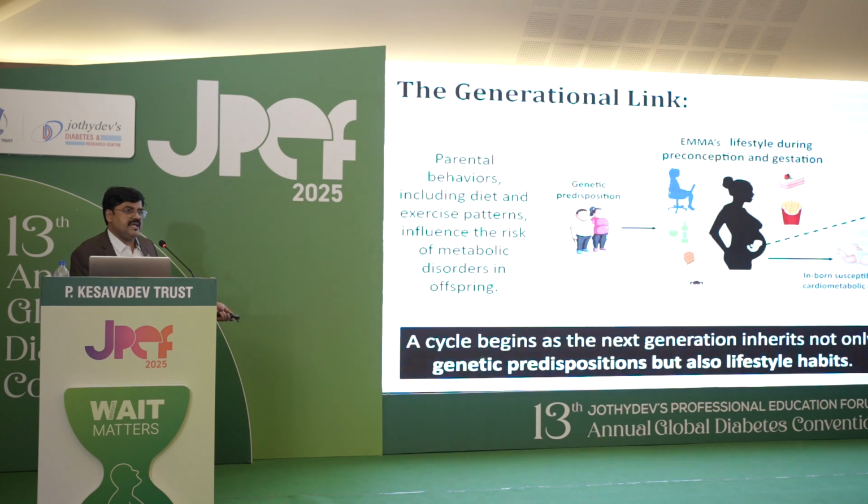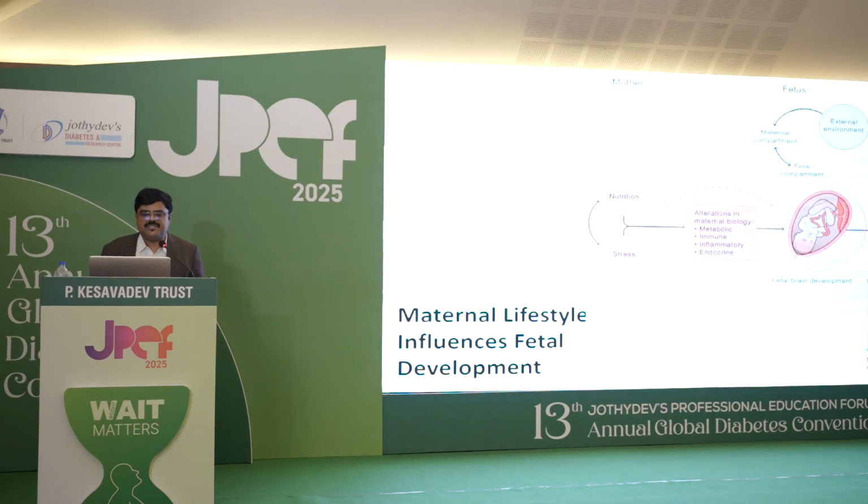So once again, a cycle begins as the next generation inherits not only genetic predispositions but also the lifestyle habits. So the maternal lifestyle influences the fetal development. You can see because of the maternal lifestyle, nutrition, stress factors, all this leads to an adverse effect on the fetal brain development, fetal compartment. You can see the external environment. All these things are there.